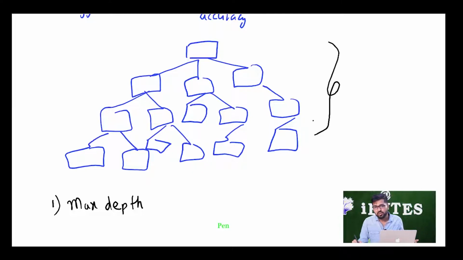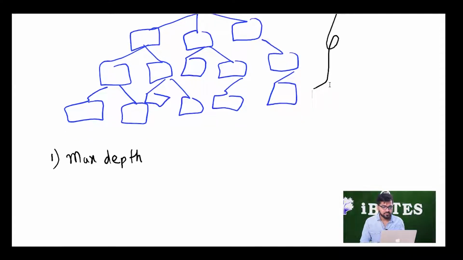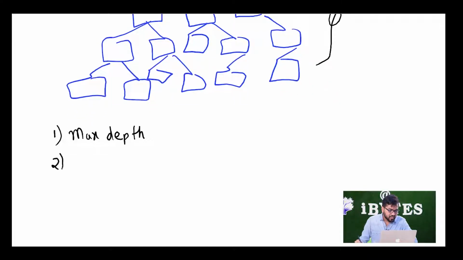This is the maximum you can go. You can define a maximum depth of 3 or 4 or 5, whatever we can give. In this way we can limit our tree size. Second, what we can do is no accuracy change. And third is pruning. Now let's discuss one by one.